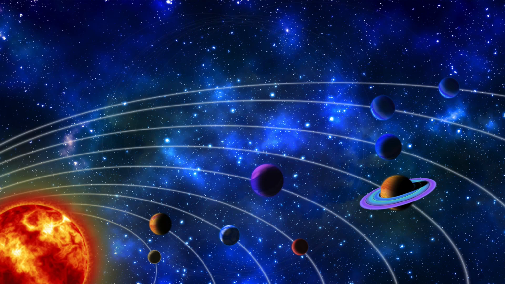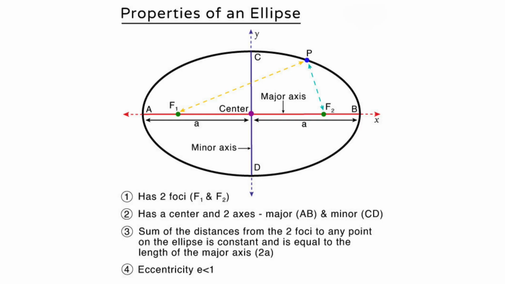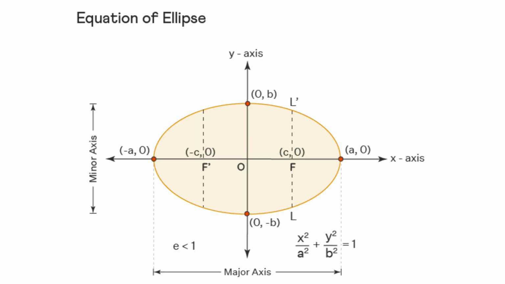Since the orbits of the planets are ellipses, let us review three basic properties of ellipses. The first property of an ellipse is defined by 2 points, each called a focus, and together called foci. The sum of the distances to the foci from any point on the ellipse is always a constant. The second property of an ellipse, the amount of flattening of the ellipse, is called the eccentricity. The flatter the ellipse, the more eccentric it is.